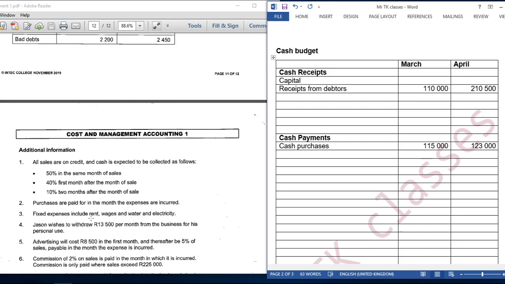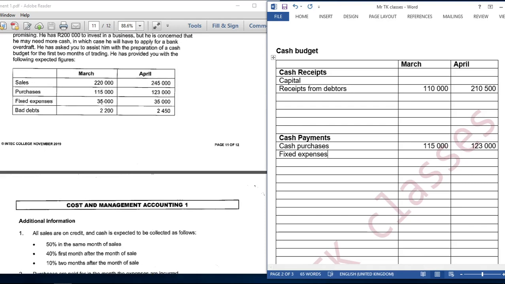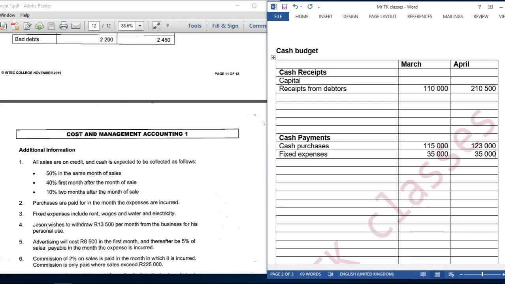So here these are all cash items, which means we are going to pay in the months in which we incur them. So our fixed expenses: 35,000, 35,000, 35,000, 35,000.